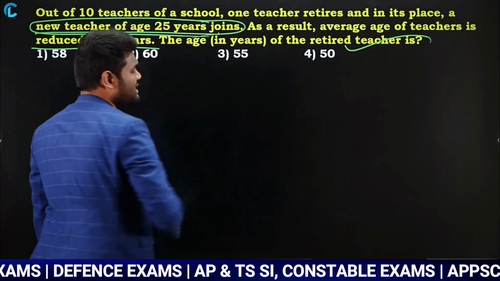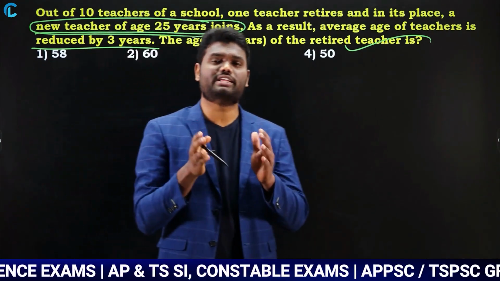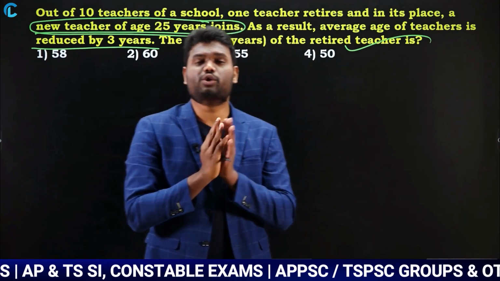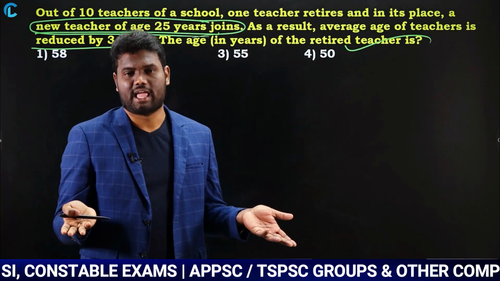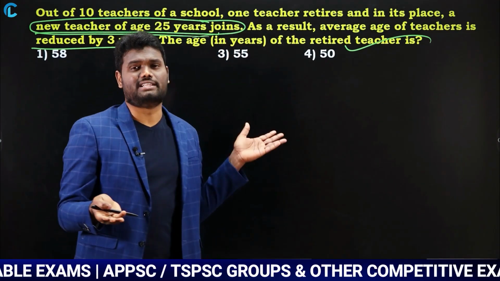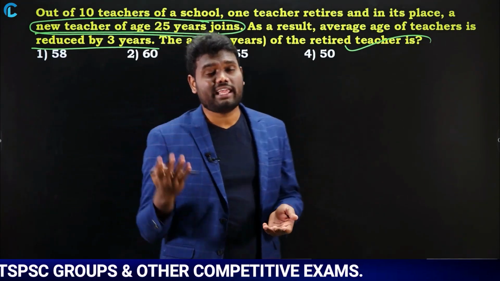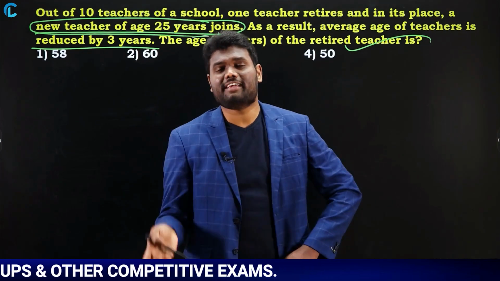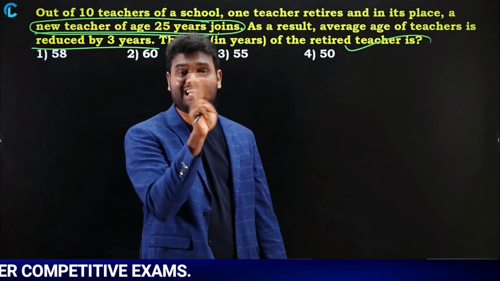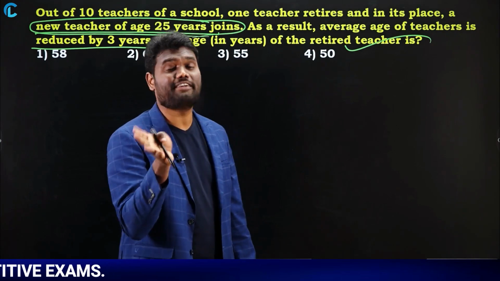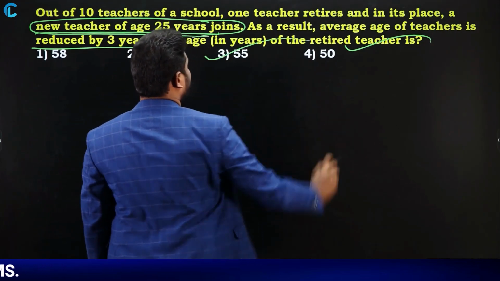Now what happened in this question? In place of the old teacher, a new teacher was replaced. Due to that, the average reduces by 3. How many teachers are there initially? 10 teachers. So 10 into 3 is 30, which means the old teacher is 30 years more than the new teacher. So 25 is the new teacher, then the old teacher should be 30 more. 25 plus 30, I can say that the answer is 55 years.